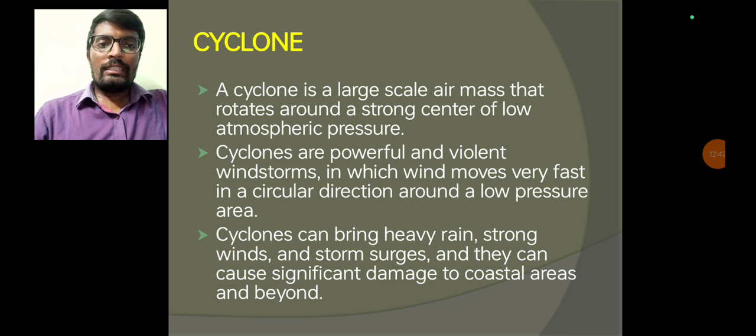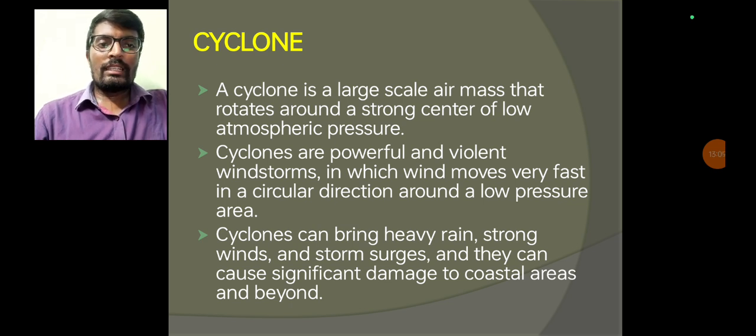A cyclone is a large scale air mass that rotates around a strong center of low atmospheric pressure. These cyclones are very powerful and violent windstorms in which wind moves very fast in a circular direction around a low pressure area. That low pressure area is called a cyclone.